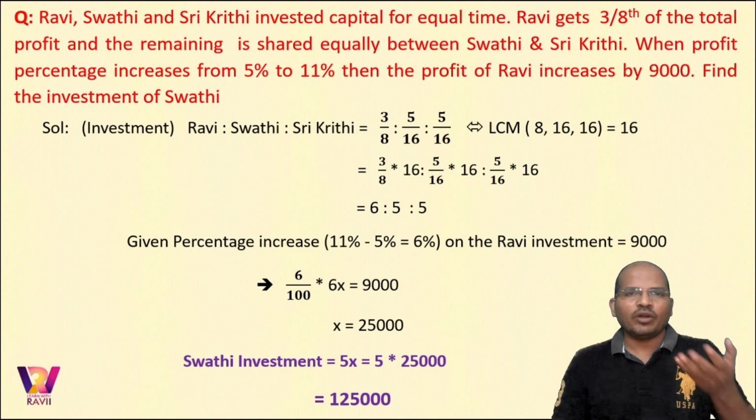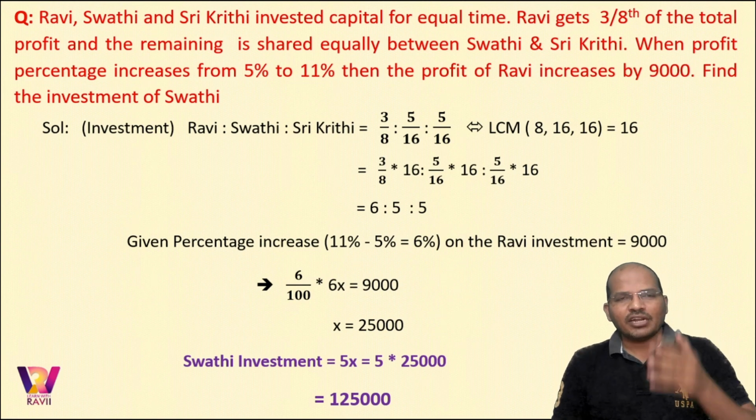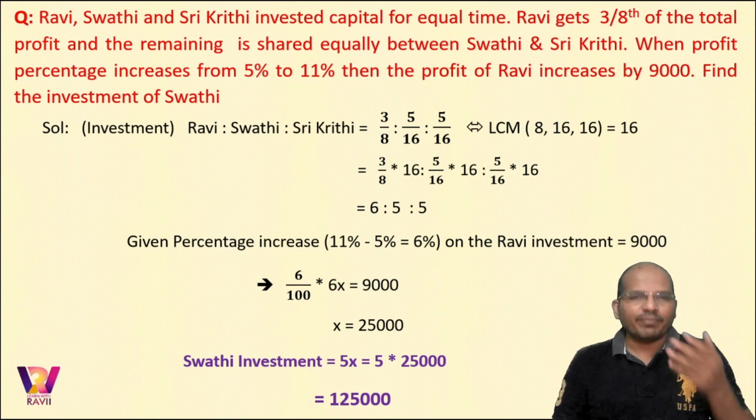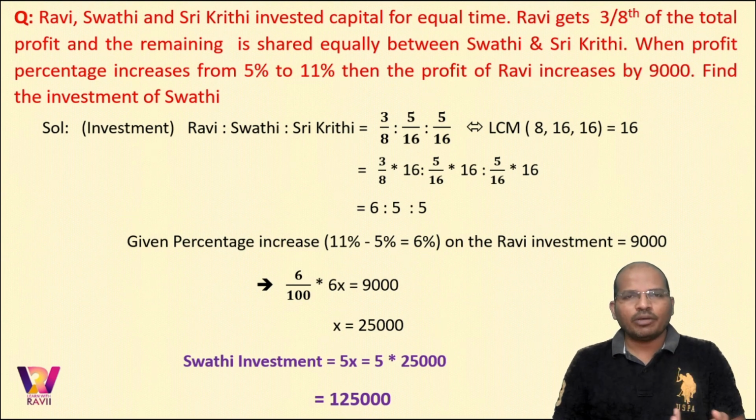We converted them into an integer ratio, and from the given problem, because there is some increase in percentage which resulted in an increase of profit, from there we found the value of X, the common term. Once the common term is found, we calculated the share of Swati, that is 5 parts. So 5 into 25,000 is 1,25,000. Fine. So that's how we solve the problems of partnership.